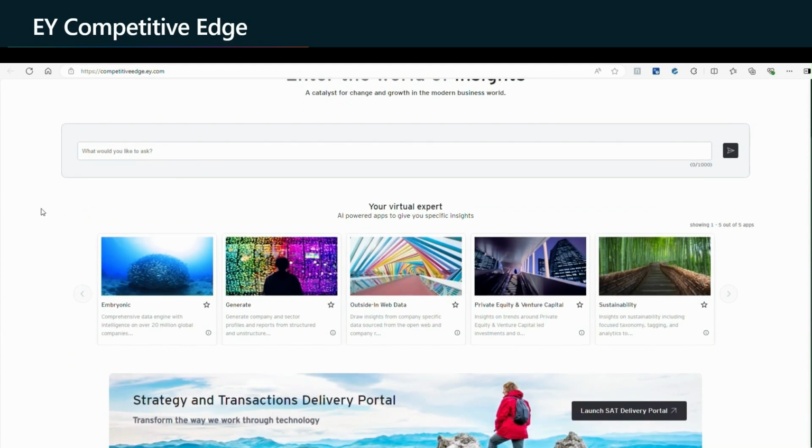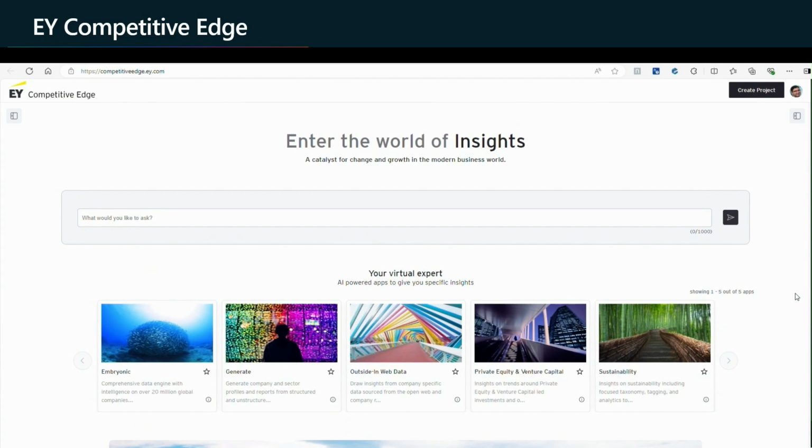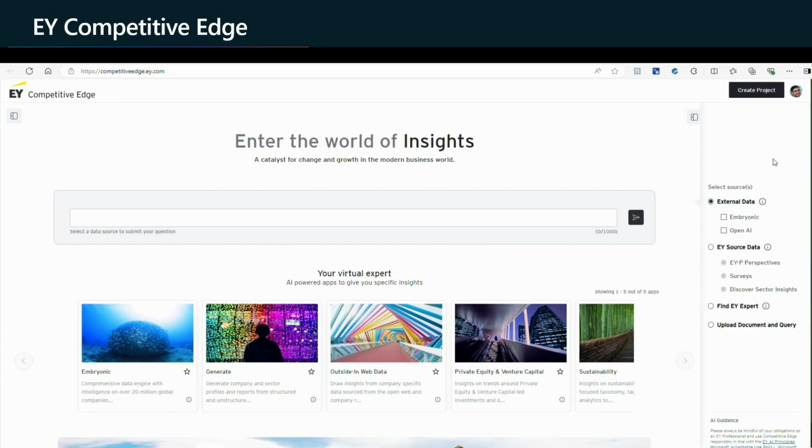Now, at the bottom, there are multiple apps. You can see 5 apps there, but we are building several apps, so more and more apps will get added there. At the center, you see an interface which is very much like GPT. The moment I click there, you see a panel that comes in, which shows external data sources and internal data sources. So the user can query.